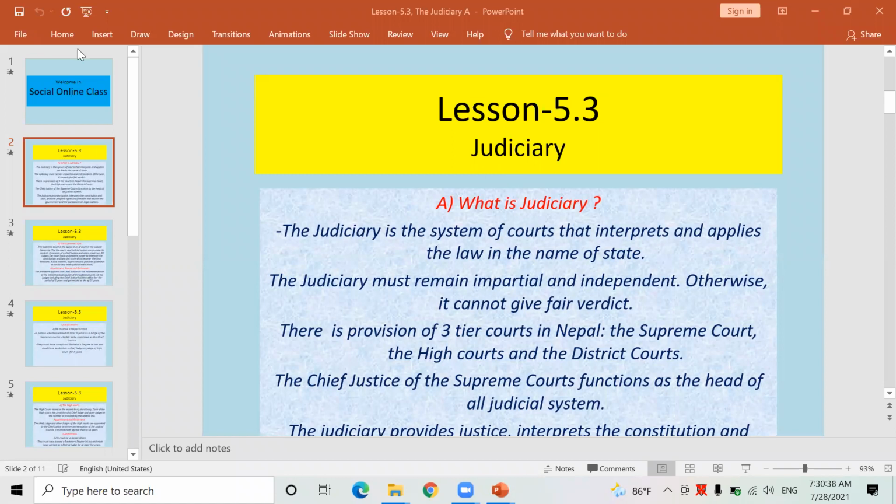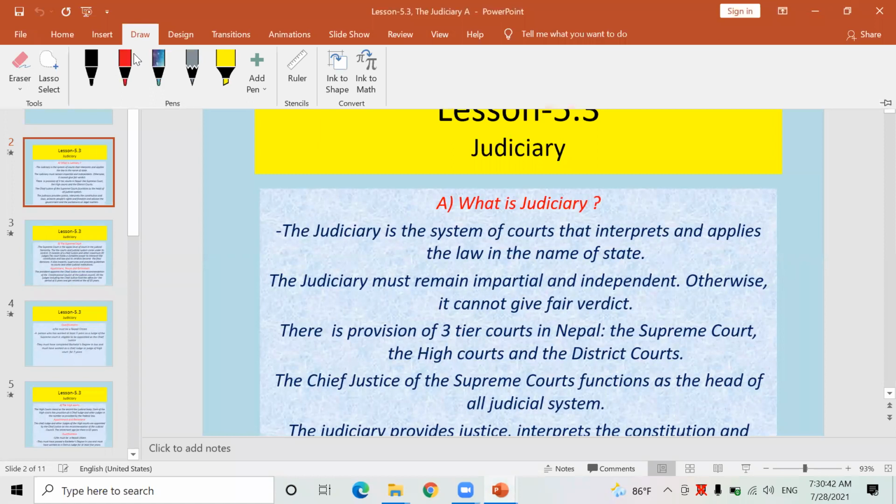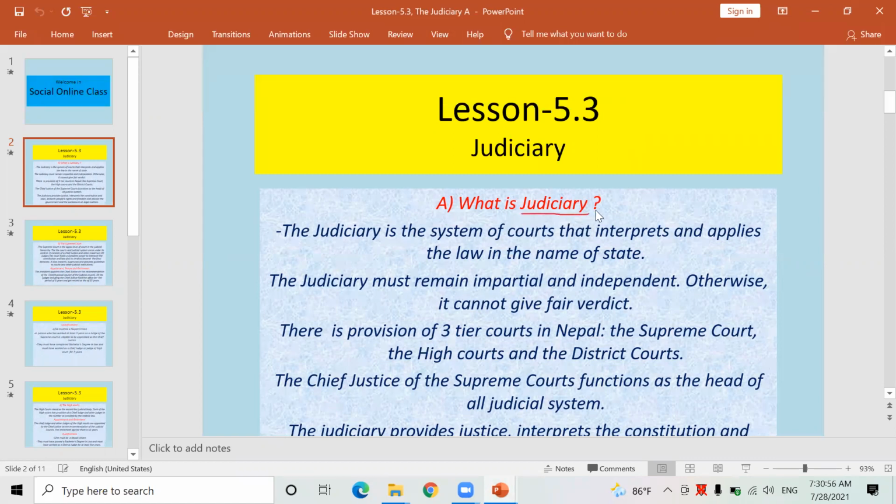Okay, we will discuss here. Its definition also I have brought for all of you. So let's discuss it. Look here, what is judiciary? First of all, let's try to know what judiciary is. Let me try to introduce you. Judiciary is not a new terminology for you. You have been reading about judiciary, executive, and legislature since your junior classes, I'm sure.